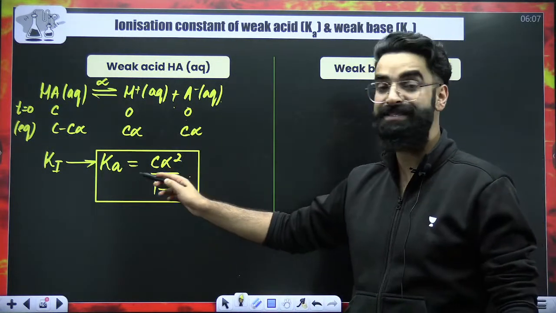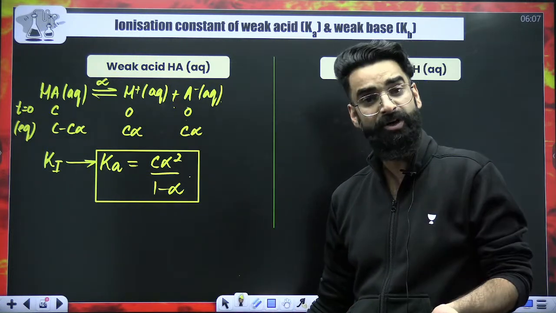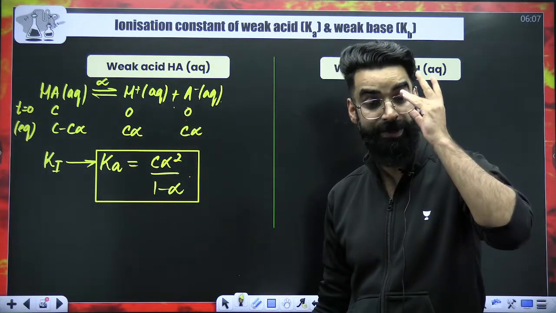Let alpha value be less than 0.05. Then get the value of alpha. If the alpha value comes out to be less than 0.05, that means your assumption is correct. If not, then you have to solve the quadratic equation to get the actual value of alpha.